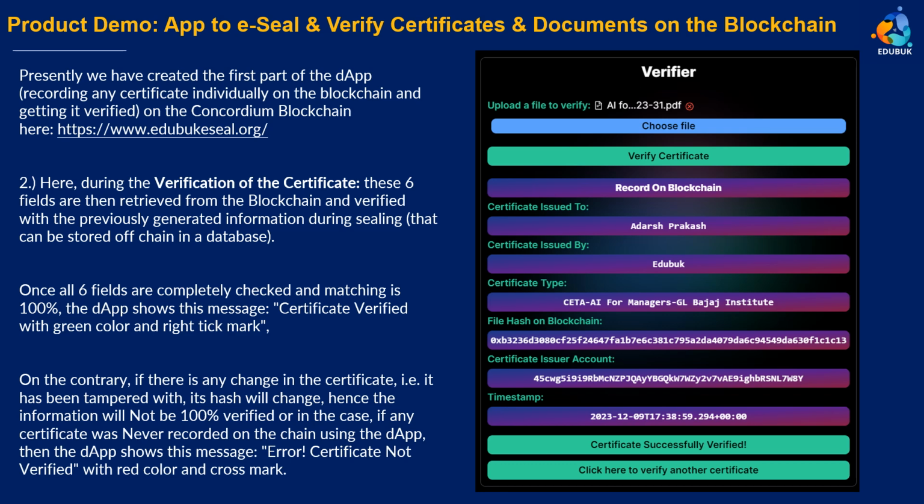Now about verification, you just have to upload that particular file and click on verify certificate. Whatever record we have put directly on the blockchain, it's a completely decentralized solution. The record is not going on AWS or Azure. Whatever we have recorded on the chain, all the 6 fields are displayed here: certificate issued to, issued by, certificate type, cryptographic file hash, who issued the certificate, and the timestamp in UTC time zone and the date as well.